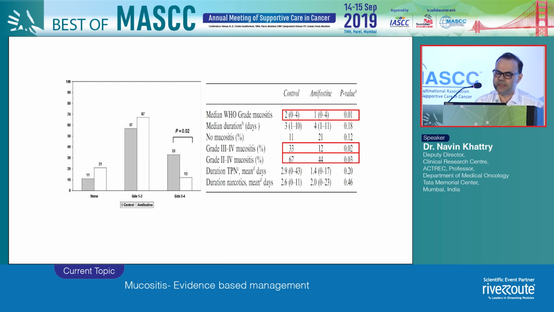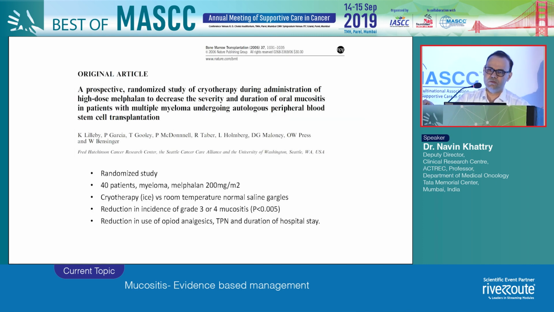Now, after this, there were a few more studies which came, but the biggest drawback of amifostine was the hypotension which developed when you gave amifostine. So this certainly is no longer a very sought-after agent for mucositis. And when I was a DM student, when we used it in AIIMS, it wasn't very easy to use it, and of course, it was expensive.